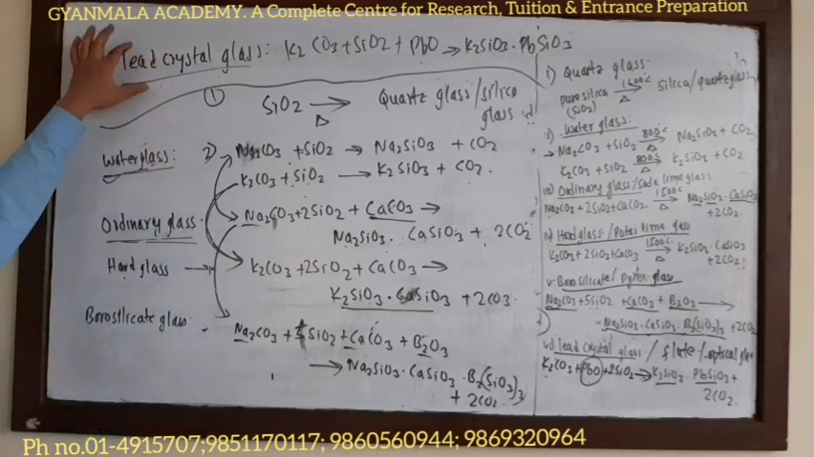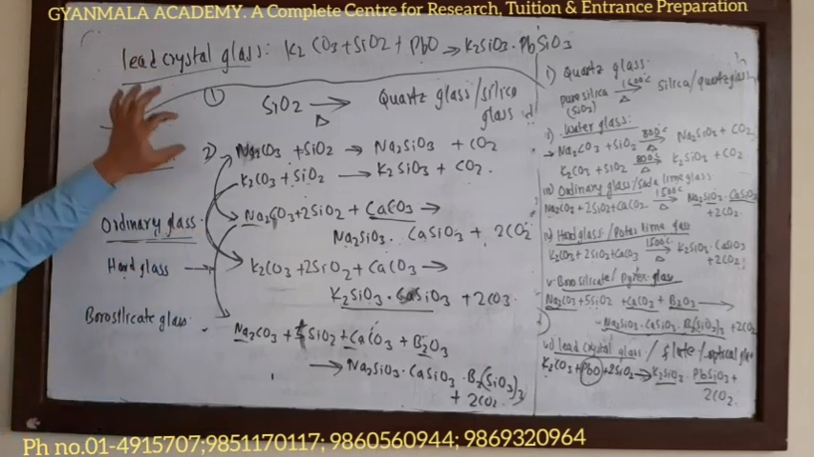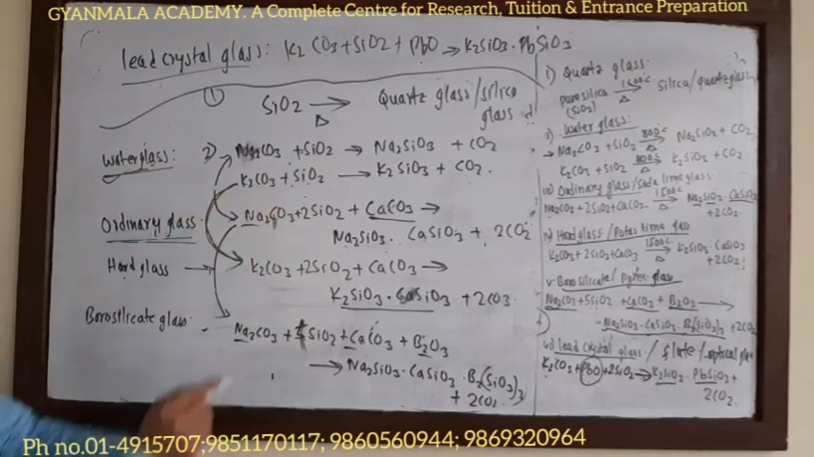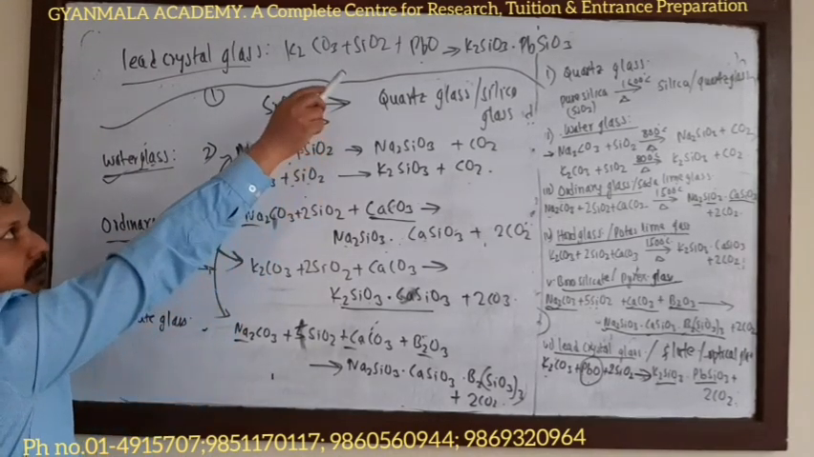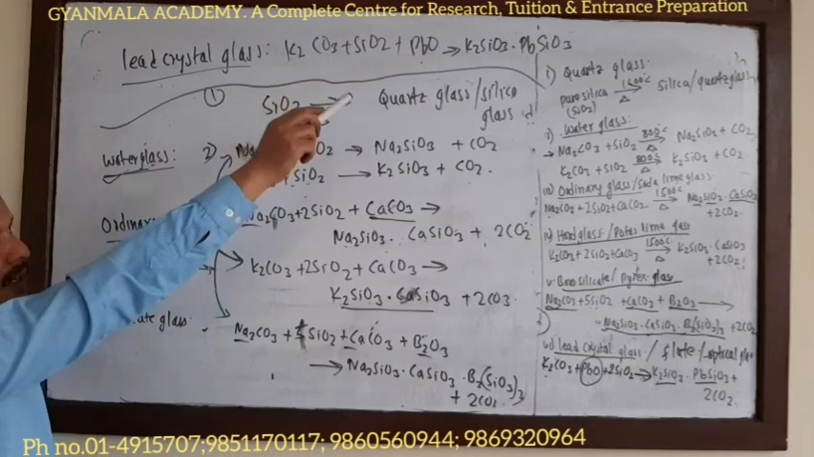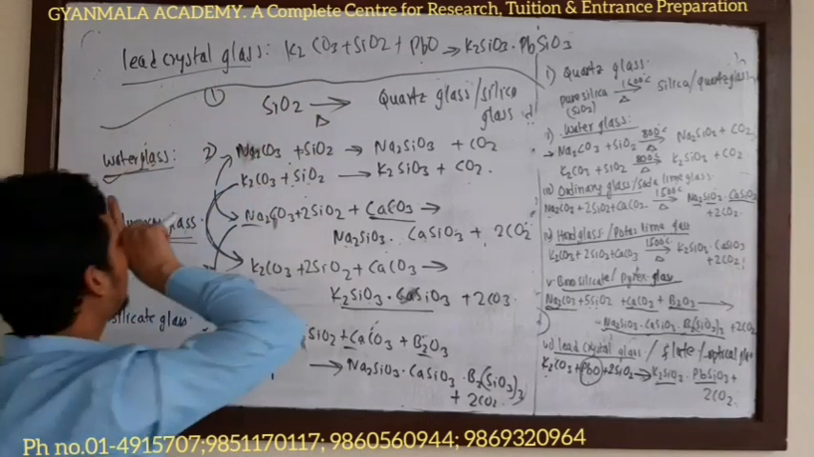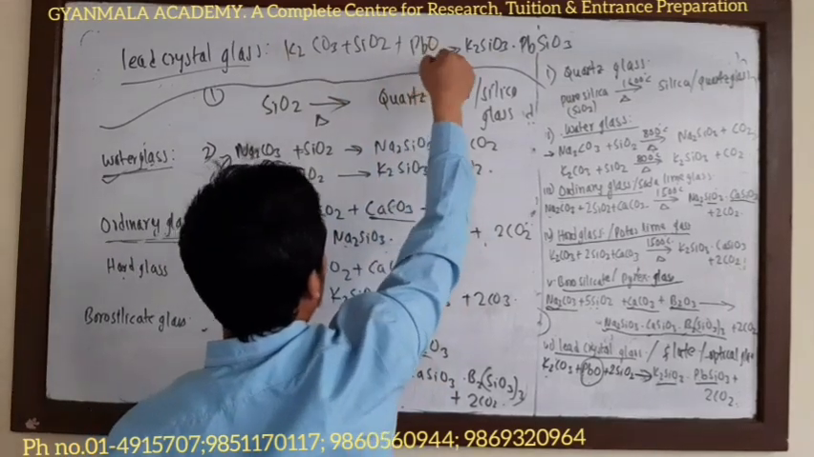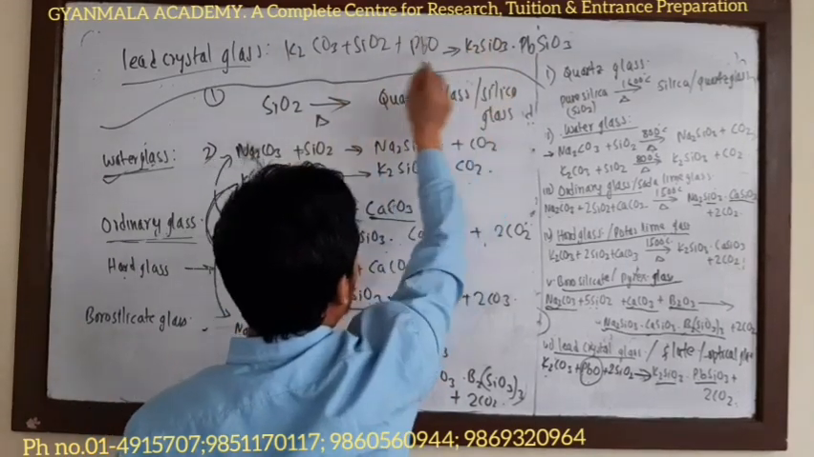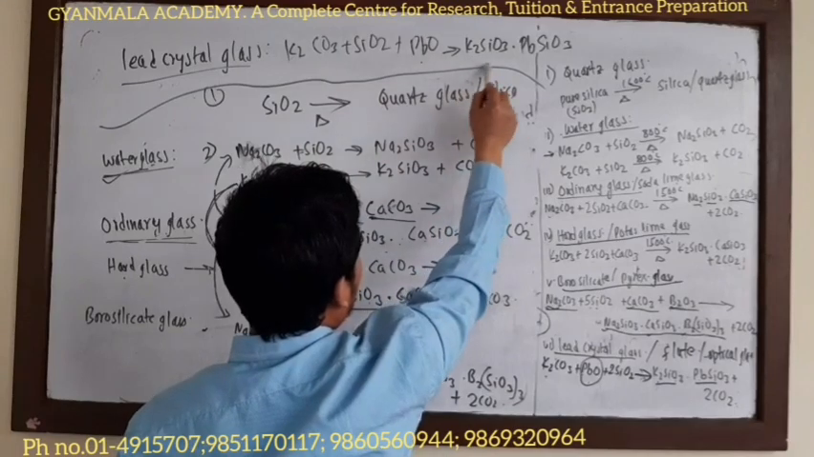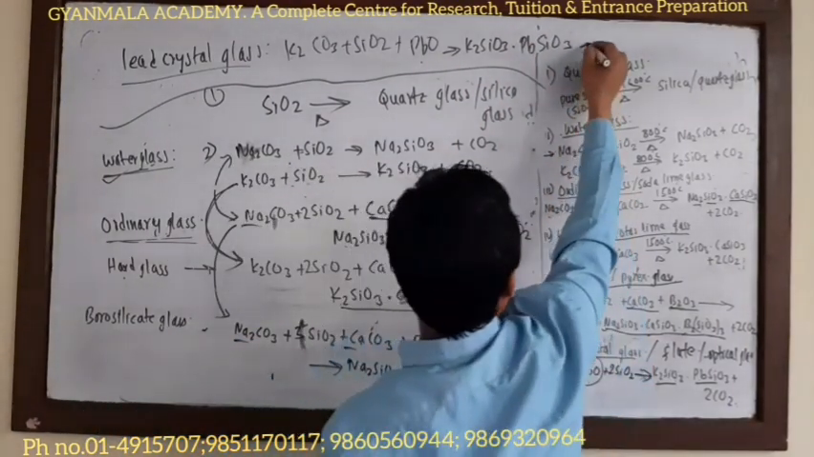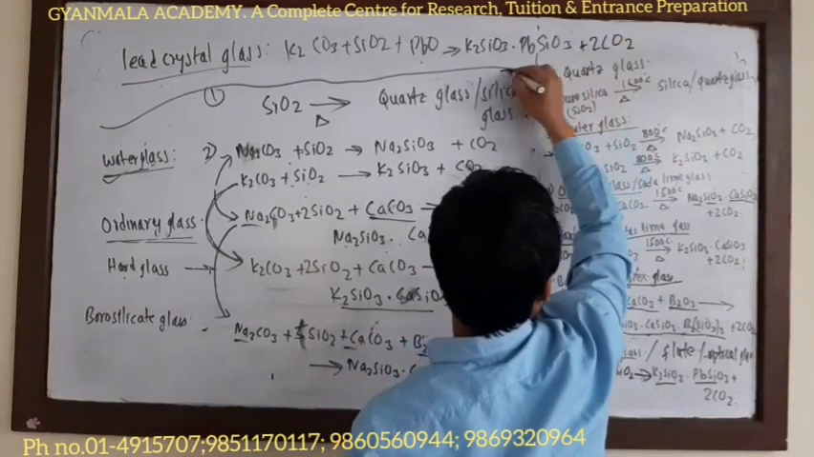Now the lead crystal glass. The second part of the water glass: potassium carbonate, silica, when added with lead oxide, forms lead crystal glass. Two types of metals are used here, potassium and lead. So the homogeneous mixture of potassium silicate and lead silicate is called lead crystal glass. You have to add CO2 also.